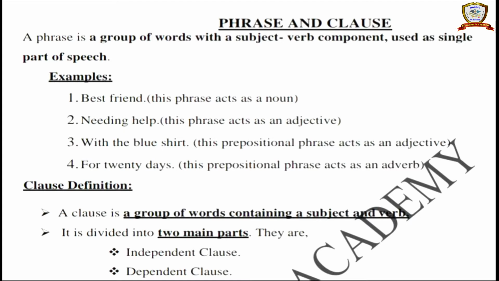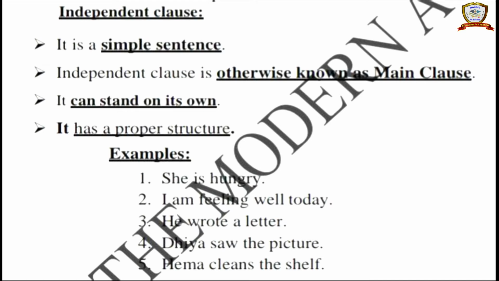See, a clause is a group of words containing a subject and a verb. So a clause always contains a subject and a verb. Do you know what is subject and what is verb? Subject is a noun or a pronoun, and the subject always comes at the beginning of a sentence. The verb means it is an action word. If the subject comes, the verb will definitely be there in a sentence.